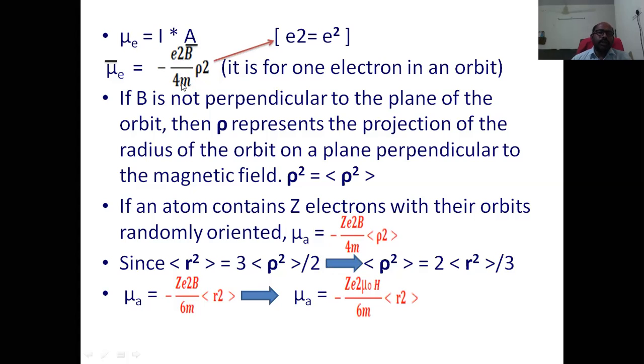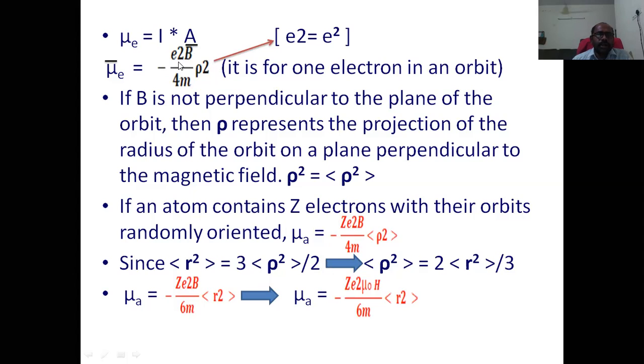In the earlier equation there was pi in the denominator, so pi into rho square is the area, pi is cancelled, and this is the result. Here mu is the magnetic moment vector and B is the magnetic field. The negative sign tells us that the electron magnetic moment is opposite to the field direction.